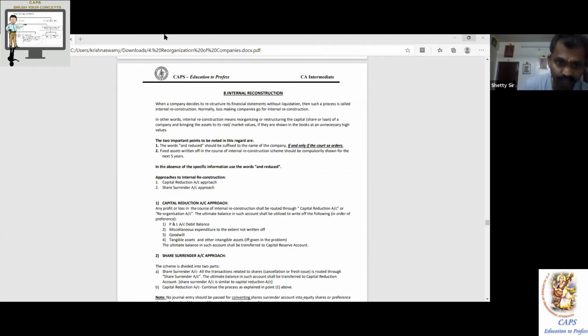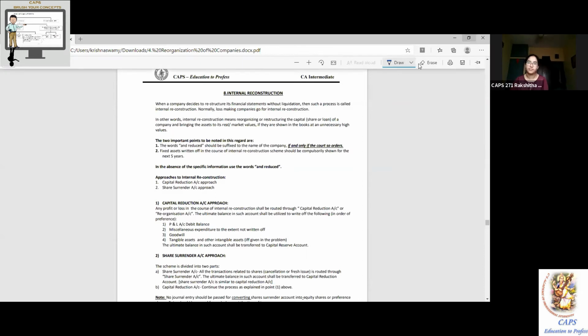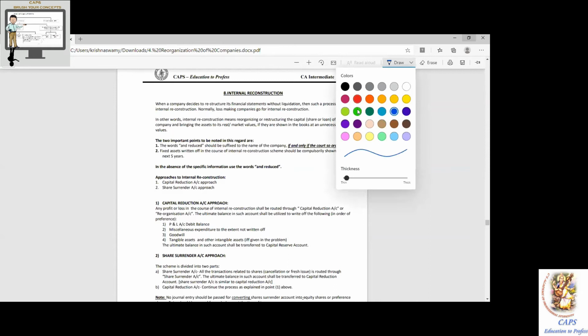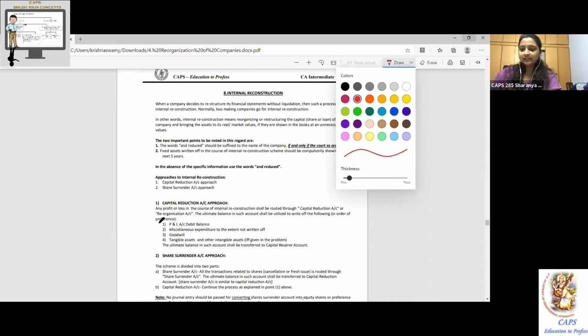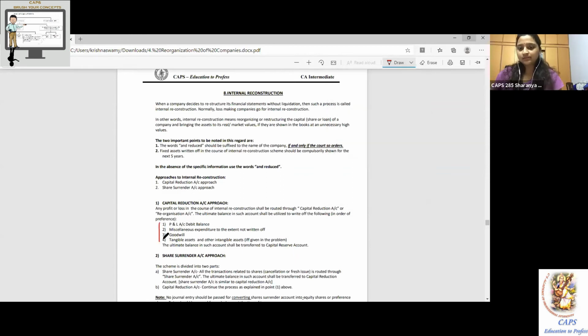First one, P&L account debit balance. Second, fictitious assets. Third, goodwill. Fourth, any other tangible or intangible assets, as may be given. If they give it, you do it.